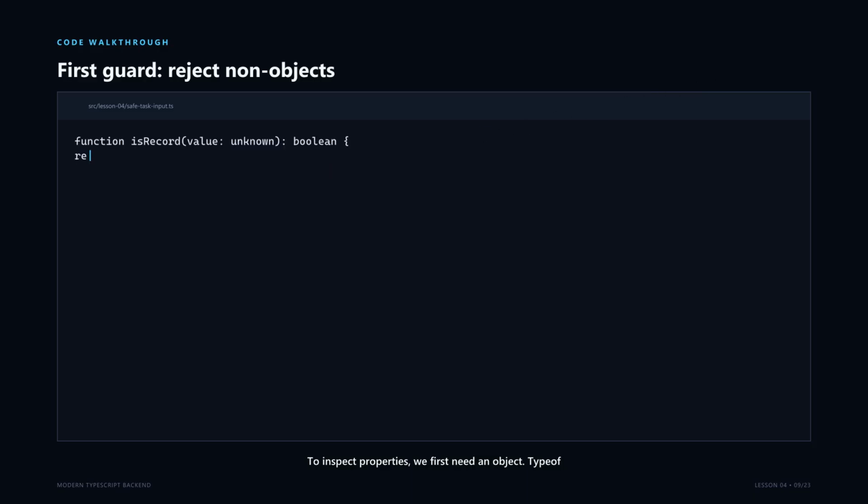To inspect properties, we first need an object. typeof value equals object seems like the obvious check, and it is an important start. But JavaScript has historical details that make this check incomplete. Arrays report object, and surprisingly, null also reports object. A validator that stops here could still crash when it tries to read a property from null, and it might accidentally accept an array as a task. This is why good narrowing requires us to understand the runtime test, not simply memorize its syntax.